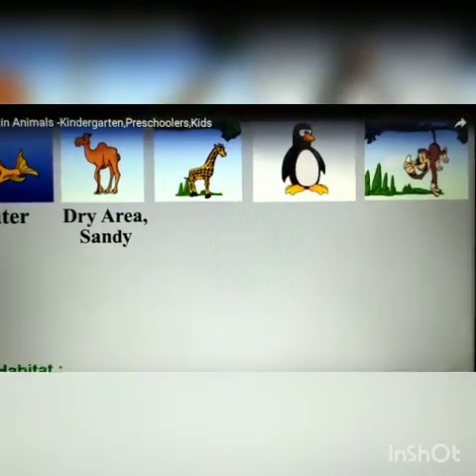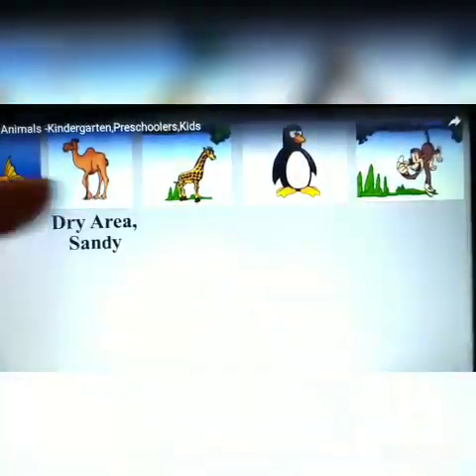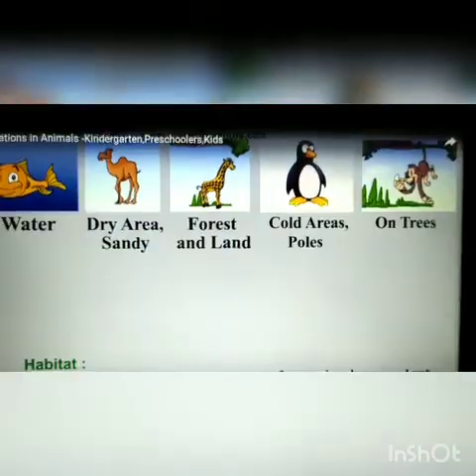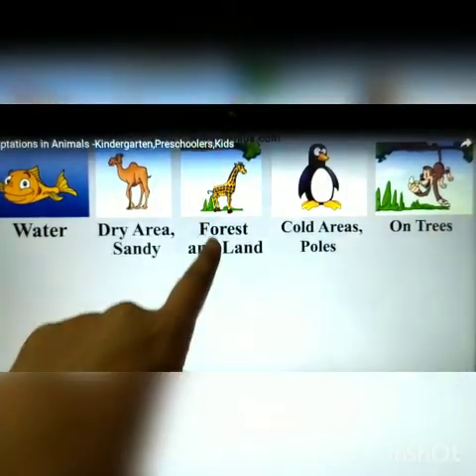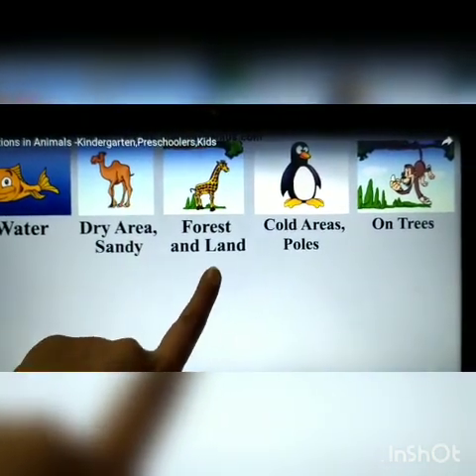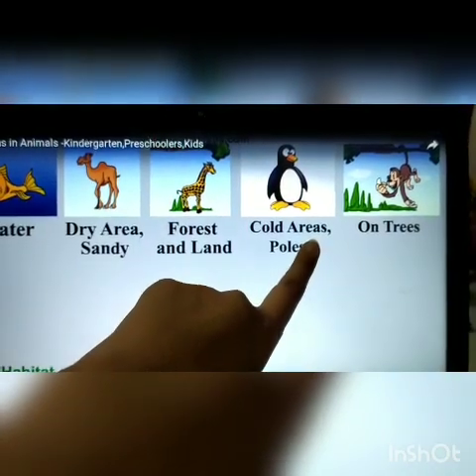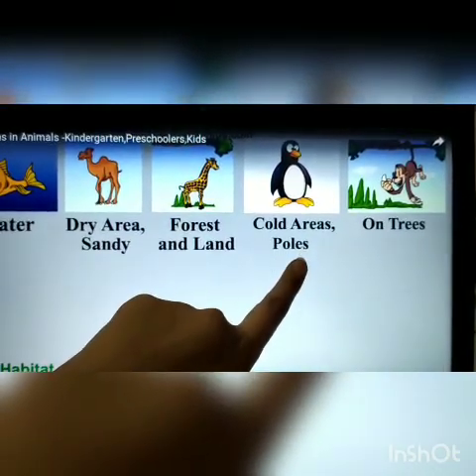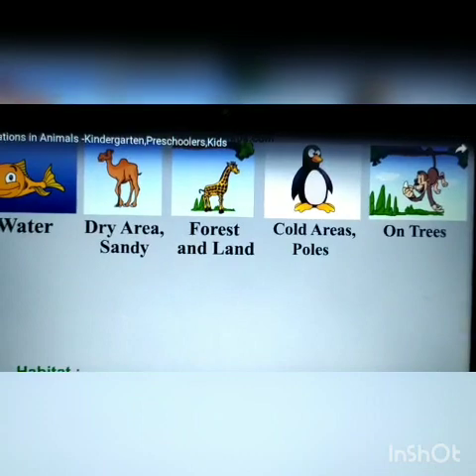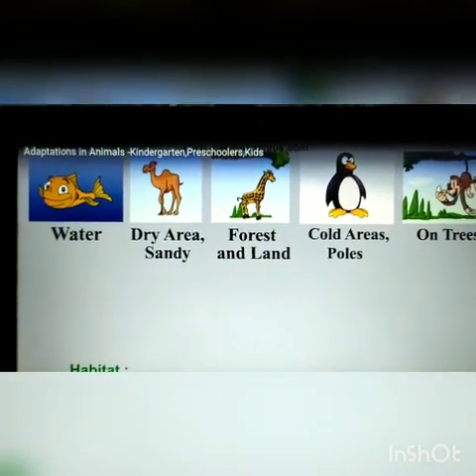Now tell me about giraffe, penguin and monkey. Yes, a giraffe lives in forest and land. A penguin lives in cold areas. And monkeys live on trees. Now, let me tell you the names of these habitats.